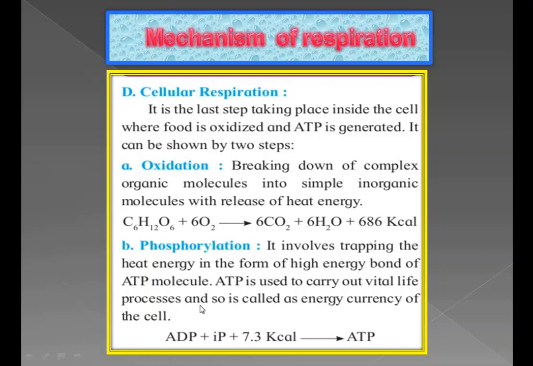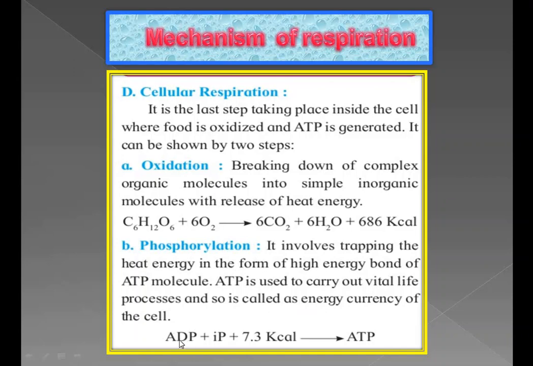Respiration, reproduction, all these vital life processes require energy, which is given by ATP. Hence, ATP molecules are called the energy currency of the cell.